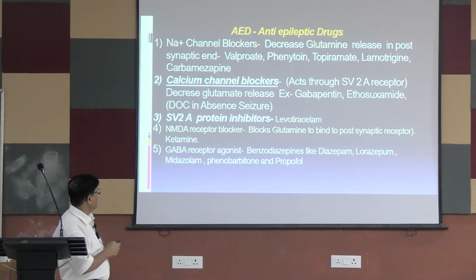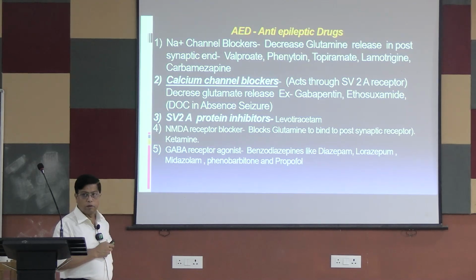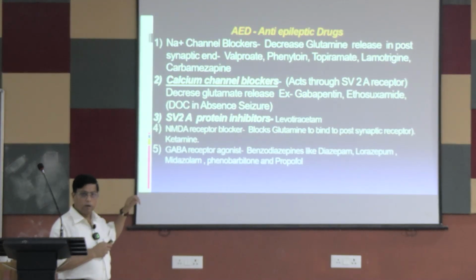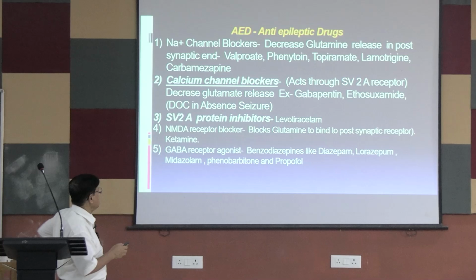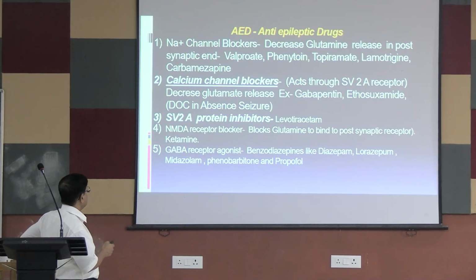The examples are gabapentin and ethosuximide. Ethosuximide is the drug of choice in absence seizure. I have already described what absence seizure in a child is. Ethosuximide is the drug of choice in absence seizure.